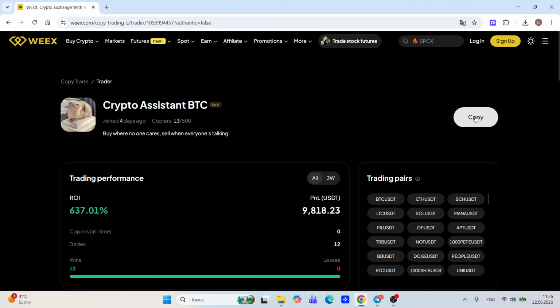This is very important. And this one trader makes a lot of money for his followers. This is how you can make some money without experience, without anything. But you must calculate all the risk before you start.